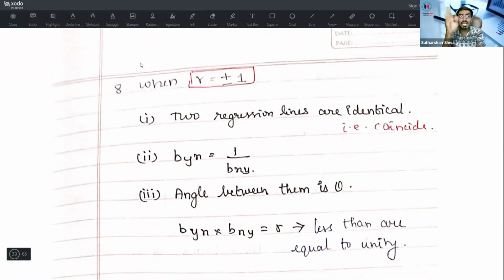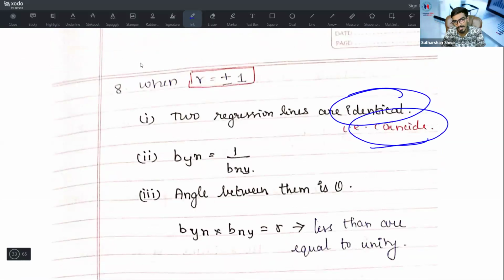When r is plus 1 or minus 1, or when you come across identical lines or coincident lines, Byx is equal to 1 by Bxy, the reverse of it. The angle between them is 0, whether it is a positive value or a negative value. When r is equal to 0, we have perpendicular lines, that is, 90 degrees.